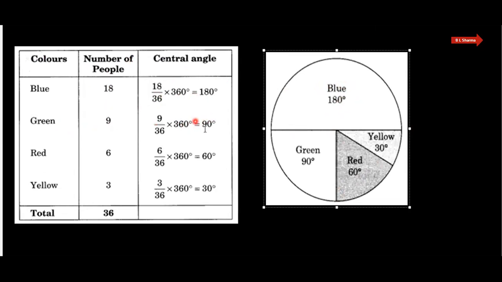And for green 90 degree, this is green 90 degree. You draw the angle of 90 degree using D. For the red, it is 60 degree central angle. So this angle is 60 degree. And for the yellow, the central angle is 30 degree. It will automatically be constructed here. Once you draw the blue, then green, then red, then this is yellow. So this is our pie chart.